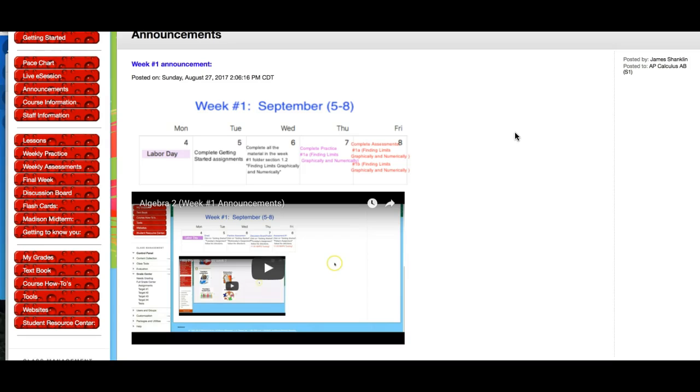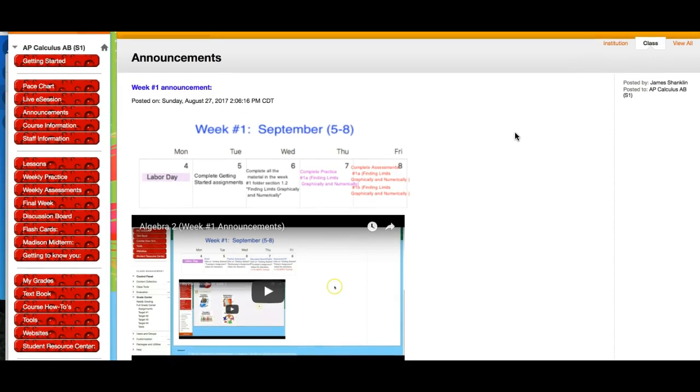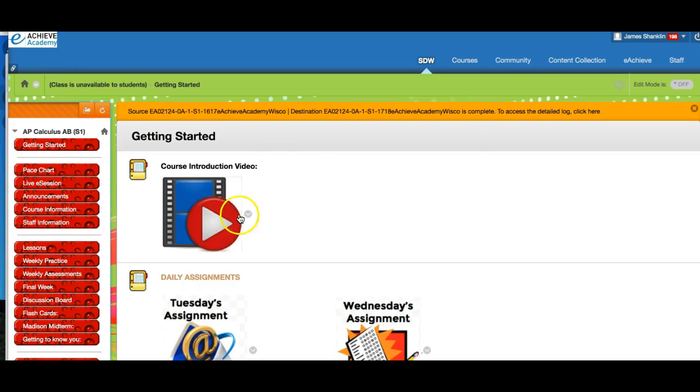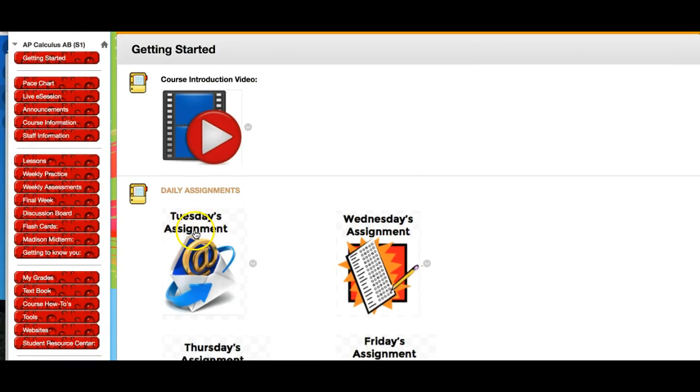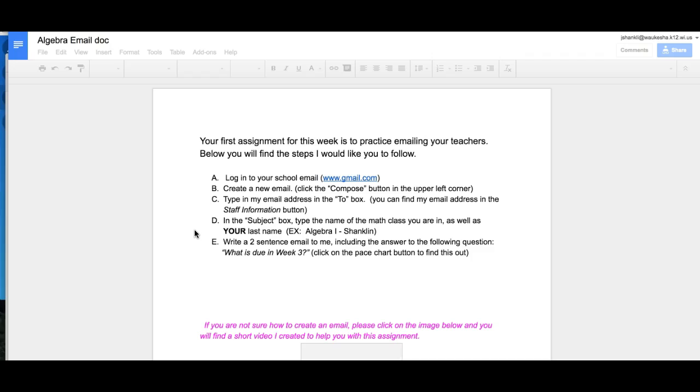Okay, so where do we find the getting started? It will be this button way over to the left, getting started. So if I click on that, there's a video that kind of goes through the course introduction. And then the daily assignments will be just right here. Tuesday's assignment is super easy, 5 minutes tops.